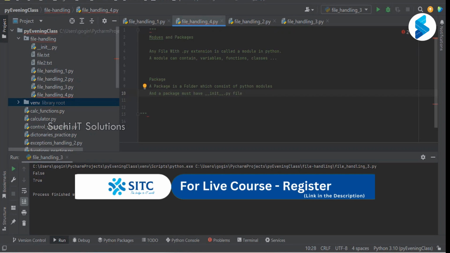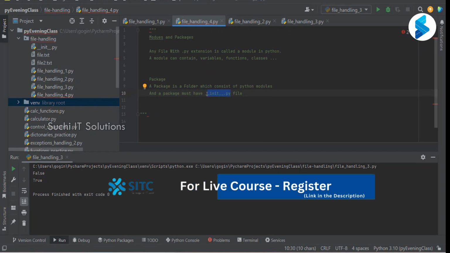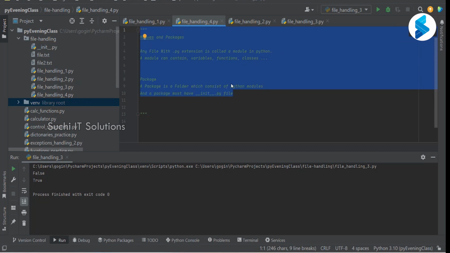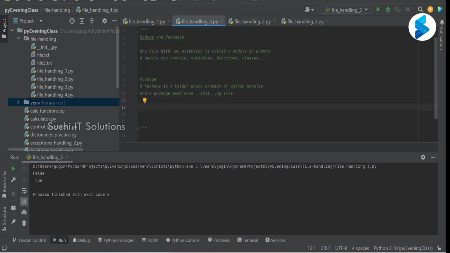It must have it. Only if a folder has this file name does it become a package. You don't have to write anything in this file. It can just be an empty file with this name. Only then it becomes a package. What can a package contain? A package can contain modules.